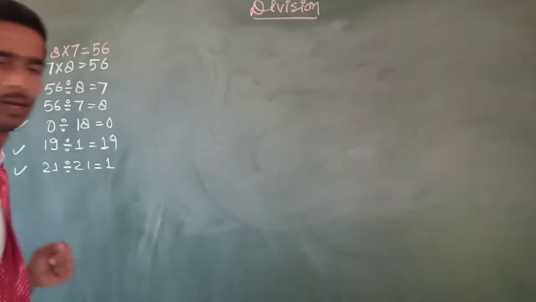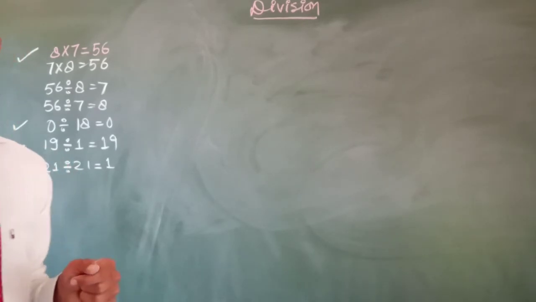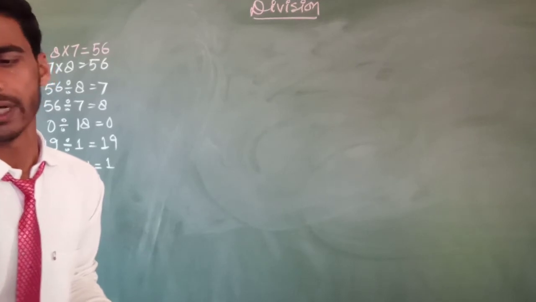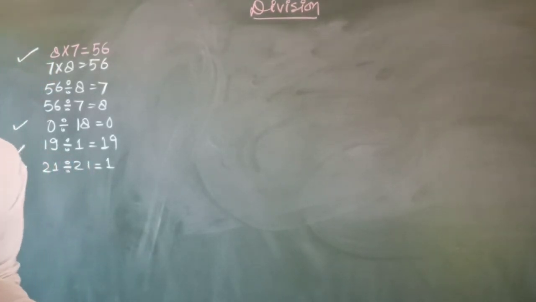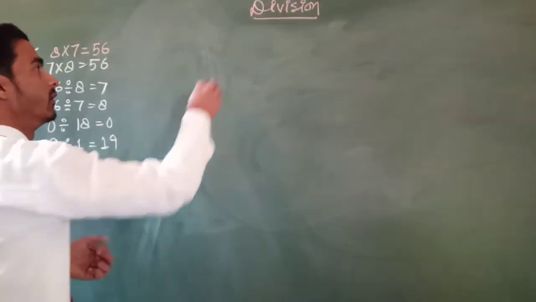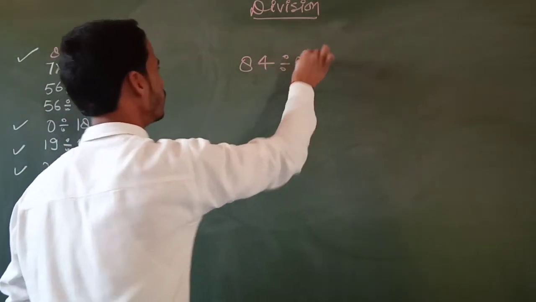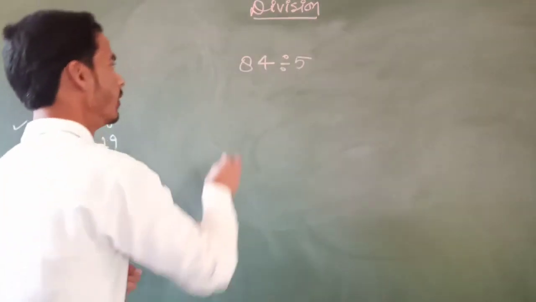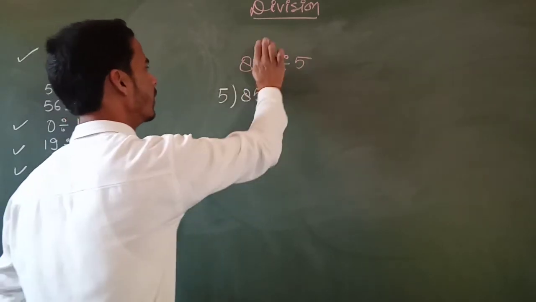Let's take another example and we have to divide it. Listen carefully. We can also say that multiplication and division are related. Now we have to find a quotient, that is a division. 84 divided by 5. We have to find the quotient and remainder, and we have to check it also. Firstly, we have to divide 84 by 5.